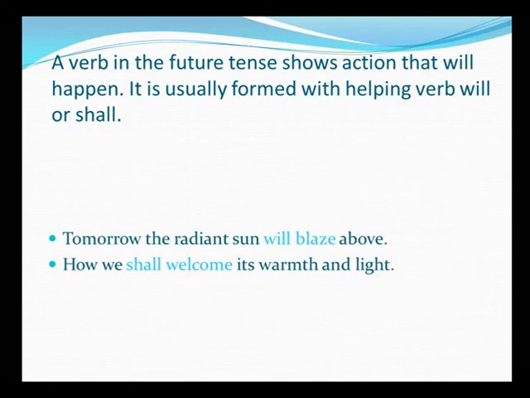Now here it implies that the action is not happening right now, nor has it happened in the past. It is going to happen in the future. That means in the near future, in the days to come, we will see this thing happening. Now this particular sentence gives you a clue, tomorrow, that means the time has also been specified. How we shall welcome its warmth and light. That means again it is going to happen in the future. It is, as we said, formed with the helping verb will or shall. So here, in these 2 sentences in particular, we are talking about simple future tense.